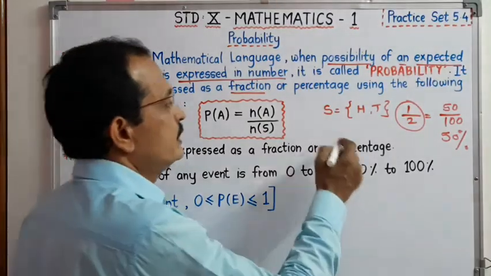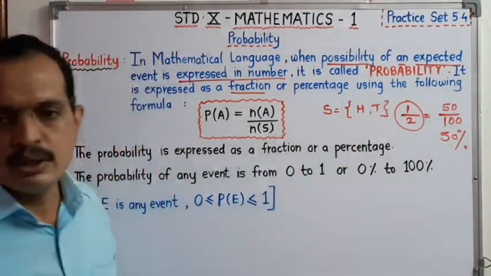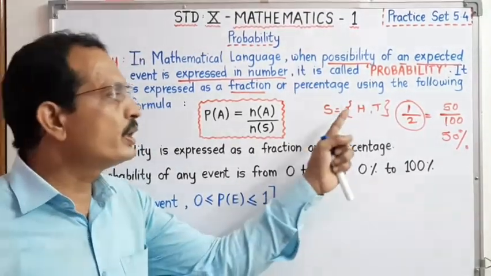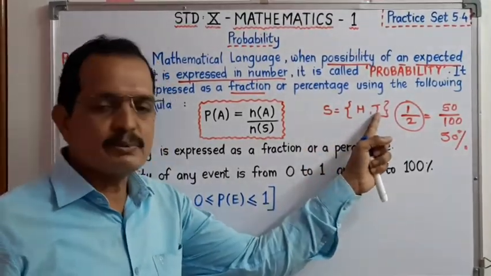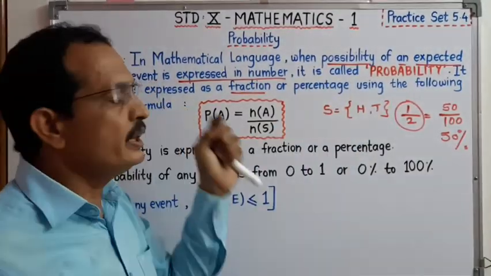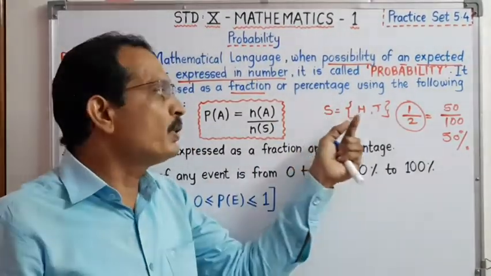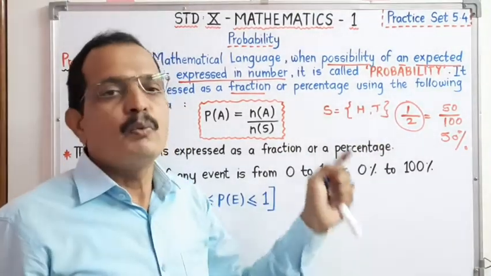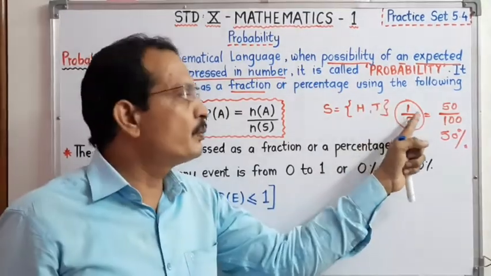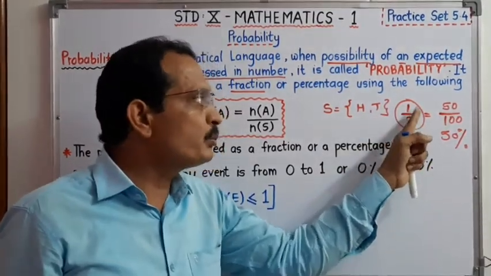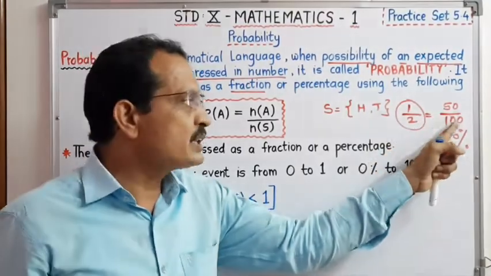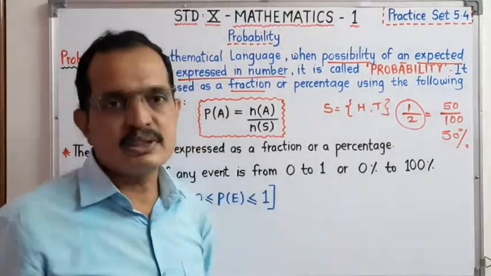Dear student, see here. We take another example. If we toss a coin, then we get 2 sample points. Out of that, the expected event is that on the upper face there may be a tail. Out of 2, 1 possibility is there. Therefore we write the probability as 1 upon 2. That means out of 100 it is 50%.